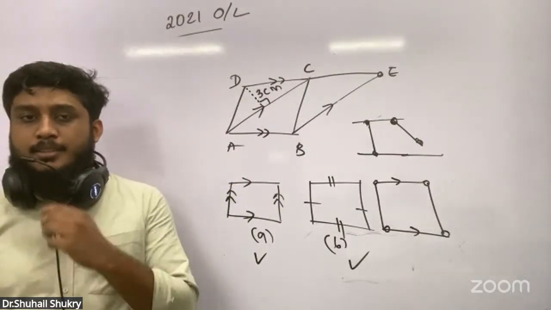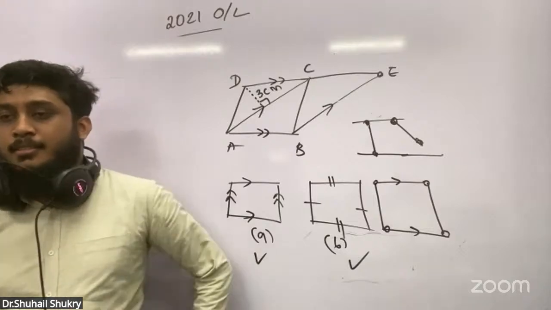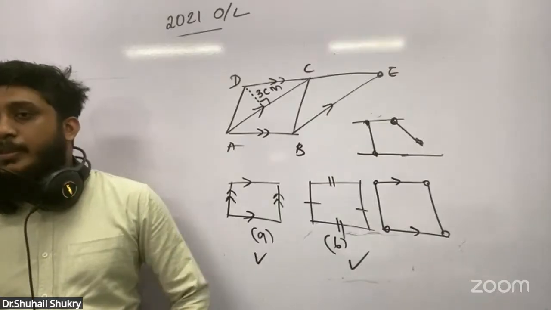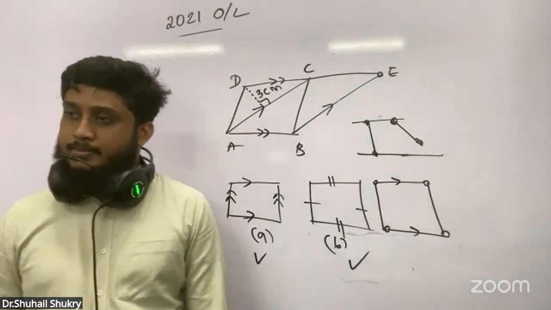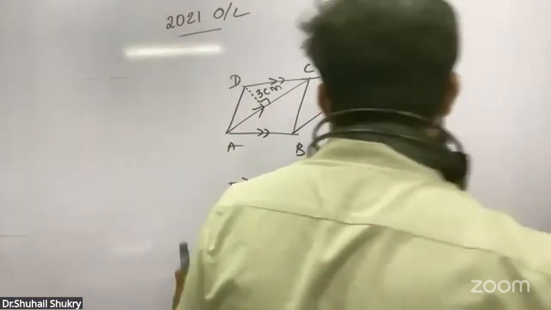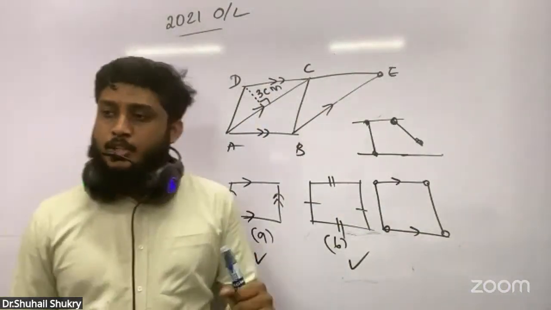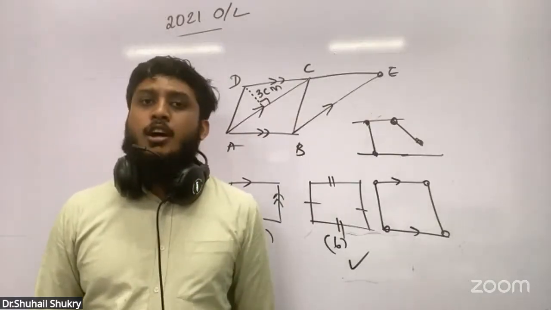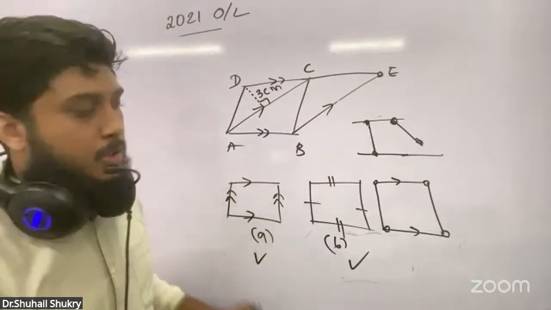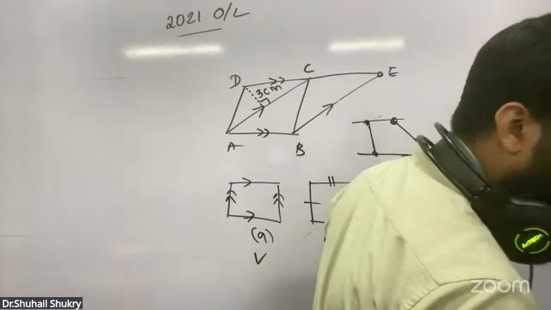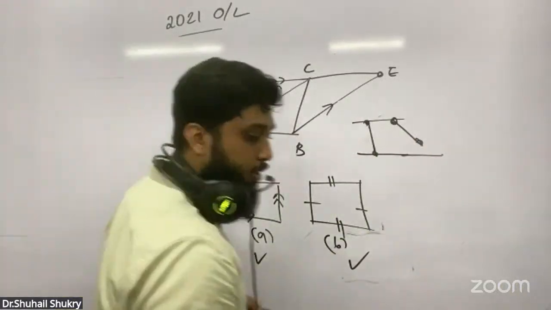Rectangle is a parallelogram only, right? Is it 100% clear? The rectangle is a special type of parallelogram. Square is a special type of parallelogram. Rhombus is a special type of parallelogram. Now B part also done.